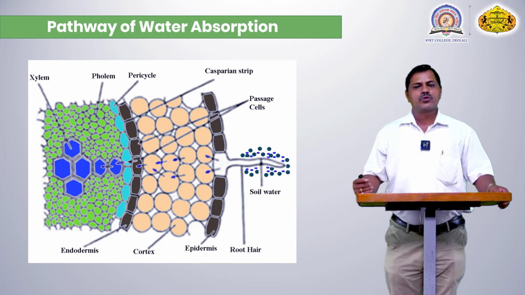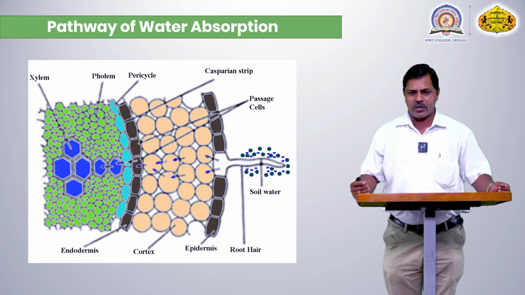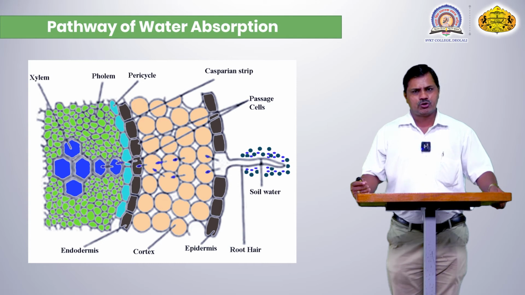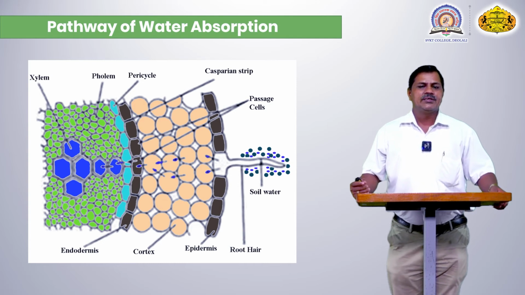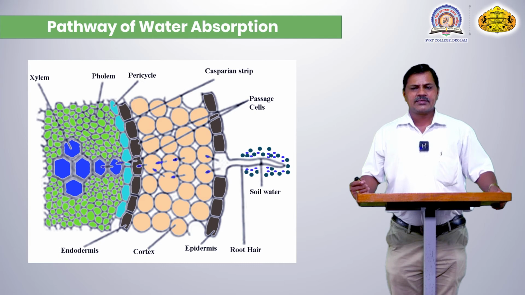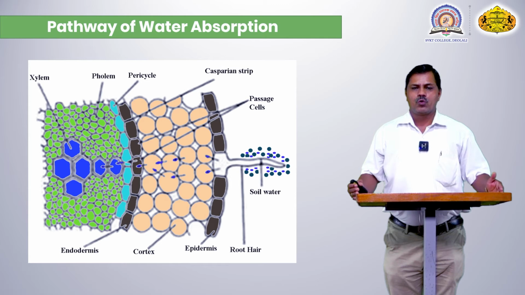After this, the root hair is a pipeline or capillary structure, and these water molecules are inserted inside that capillary structure of the root hair, and they pass through the hairy structure to the epidermal cell. These epidermal cells are permeable, and they pass the water molecule from the epidermal cell to the cortex zone.